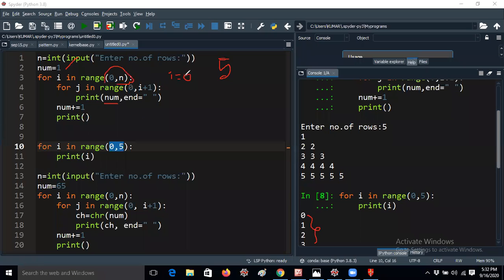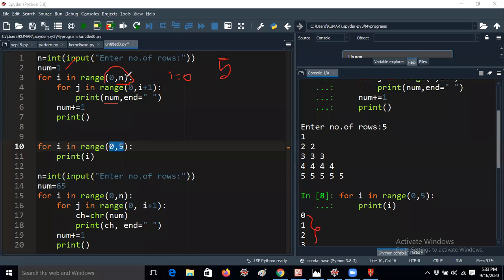Please wait, guys. One minute. It is taking some time, so that's the reason I'm using some external tools.